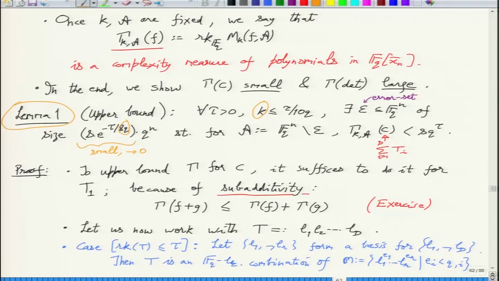So to define the measure, we need a k and an A. How we will pick them will be clear in the end, because in the end we want lemma 1, the upper bound, and lemma 2, the lower bound. We'll invoke them together to get the final exponential lower bound. So we have to take care of the parameters in both lemma 1 and lemma 2. These constants, even this form of tau divided by 10q, are so that all that comparison works.